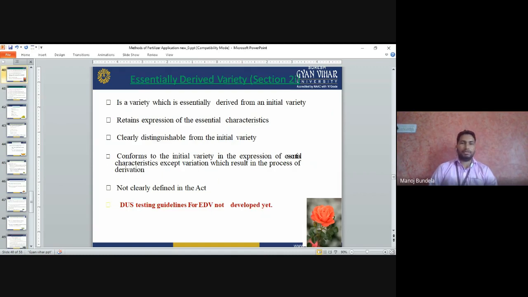Essentially derived varieties: a variety which is essentially derived from an initial variety, retains the expression of essential characteristics, is clearly distinguishable from the initial variety, and conforms to the initial variety in expression of characteristics except for variation resulting from the process of derivation. This is not clearly defined in the Act, so testing guidelines for EDV are not developed yet.